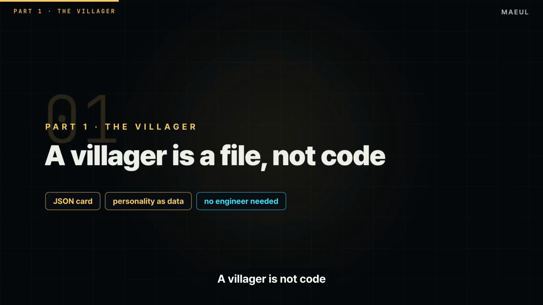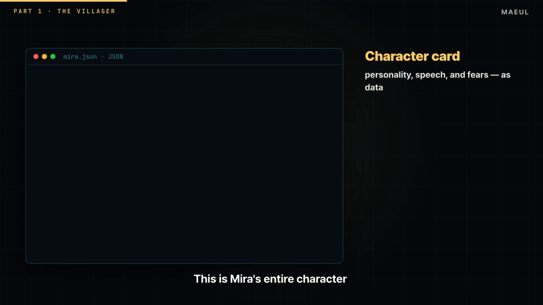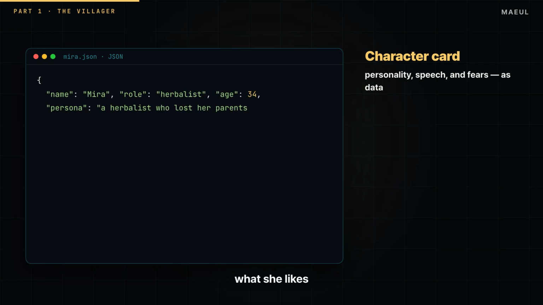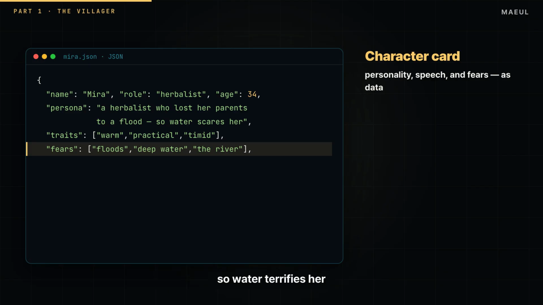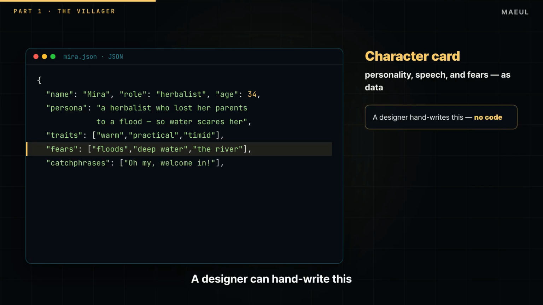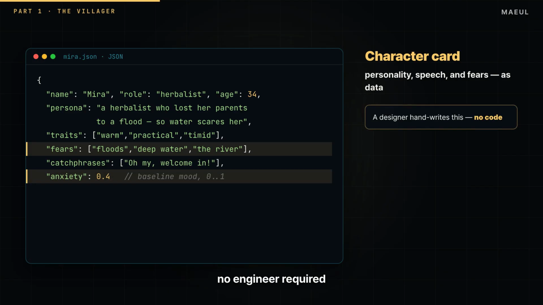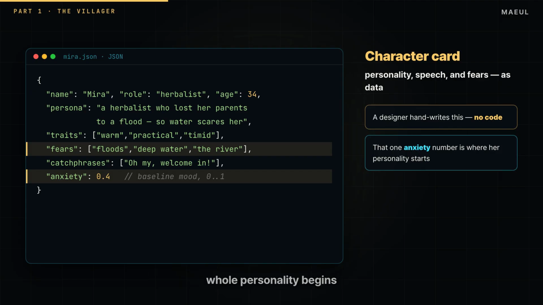Part 1. A villager is not code. It is a file. This is Mira's entire character, a small JSON card. Her personality, how she talks, what she likes, and above all, what she fears. She is a herbalist who lost her parents to a flood, so water terrifies her. A designer can handwrite this, no engineer required. And that single anxiety number is where her whole personality begins.